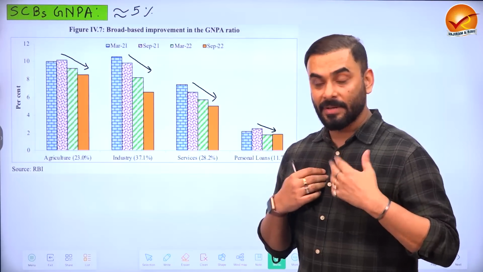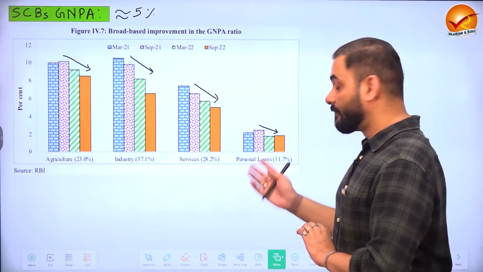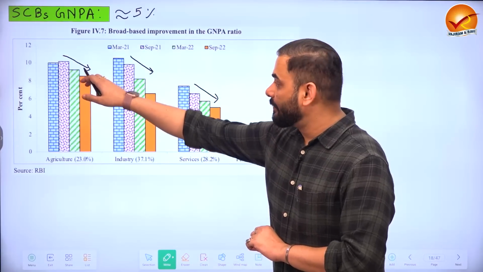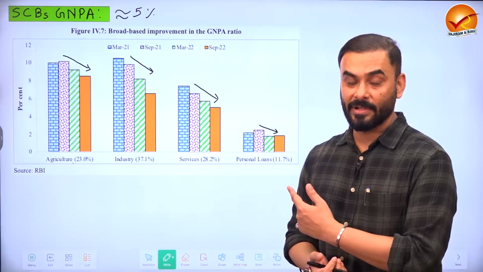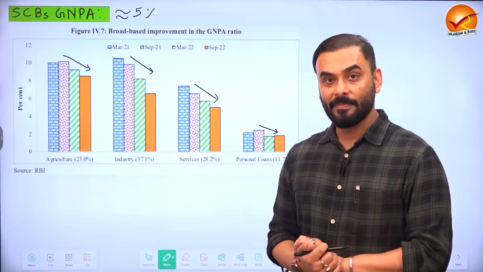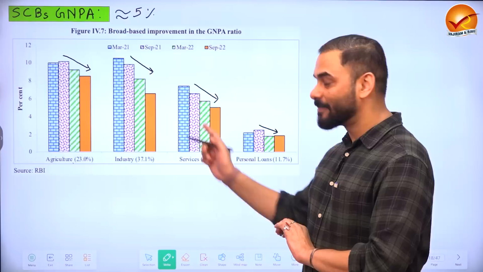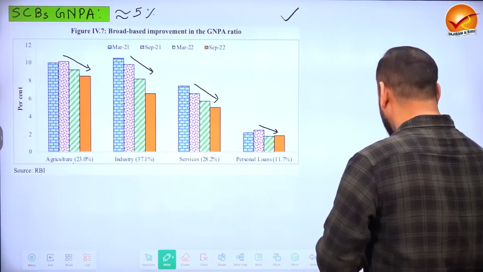Scheduled commercial banks give loans to the agriculture sector, industry, services. They also give personal loans. So we see that the NPA problem is coming down in agriculture, industry, services and personal loans, all the segments, which means whatever money different sectors are taking from our banks, they are returning that money. So the NPA problem is coming down, which is a very, very good thing for the economy.